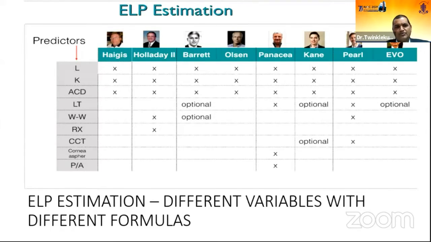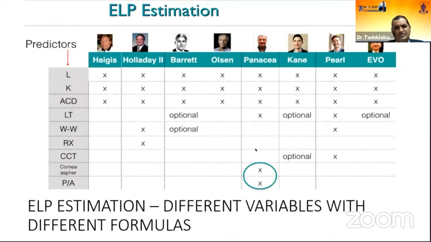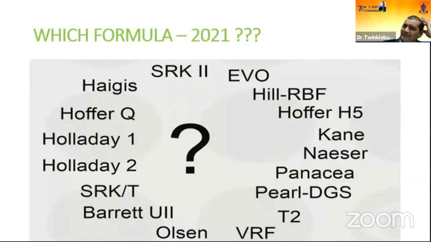and they all are using more and more predictors. The majority of them use axial length, keratometry, and anterior chamber depth. But all the newer formulas are increasingly considering lens thickness, and further, people are now also considering corneal sphericity and the corneal posterior-anterior ratio. So many formulas are there in 2021. Besides the third generation formulas of Hoffer Q, Holladay, Haigis and SRK/T, in the middle of the decade we had the Barrett Universal and Olsen.